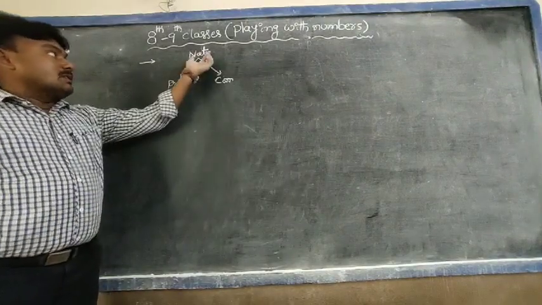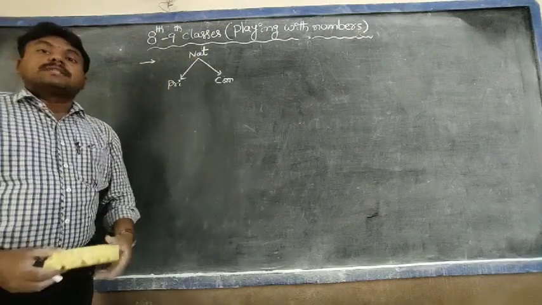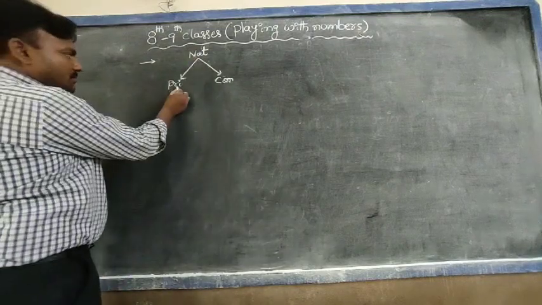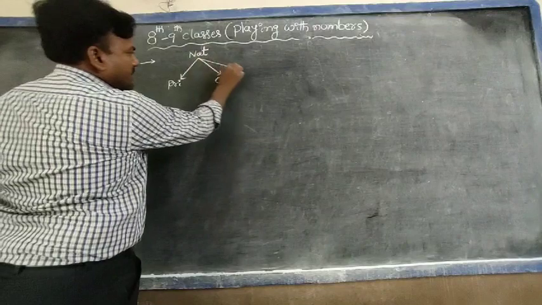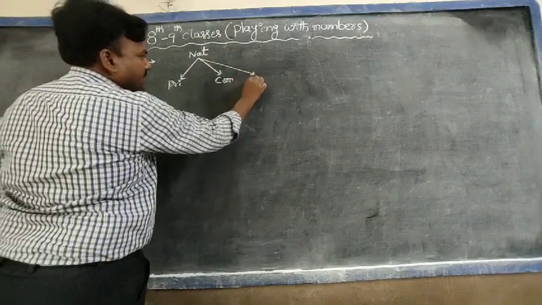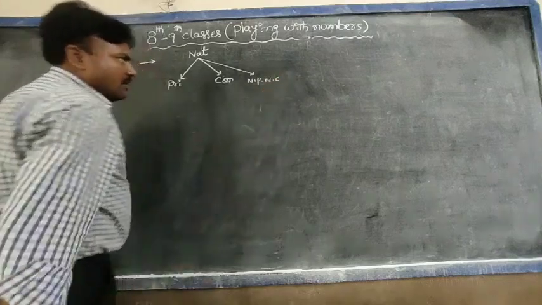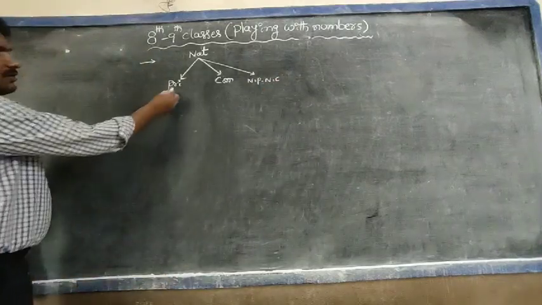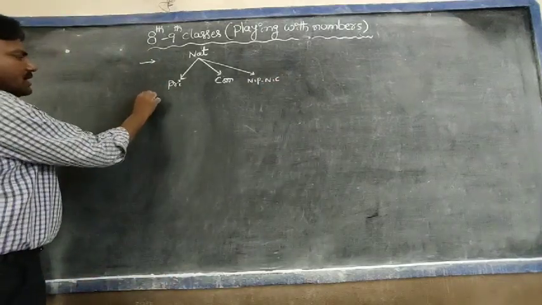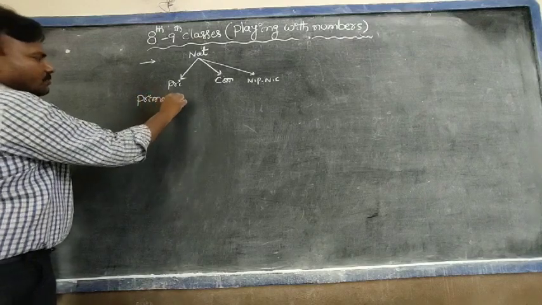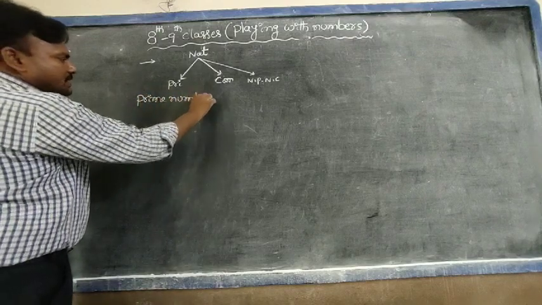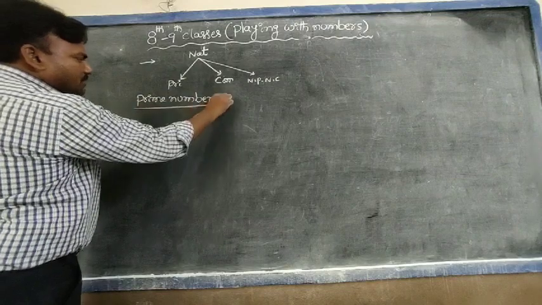Further, natural numbers are also classified into 3 types. One is prime number, another one is composite number, and the third one is neither prime nor composite. Let us discuss the first topic, that is prime numbers. Prime numbers. Yes, what are prime numbers?